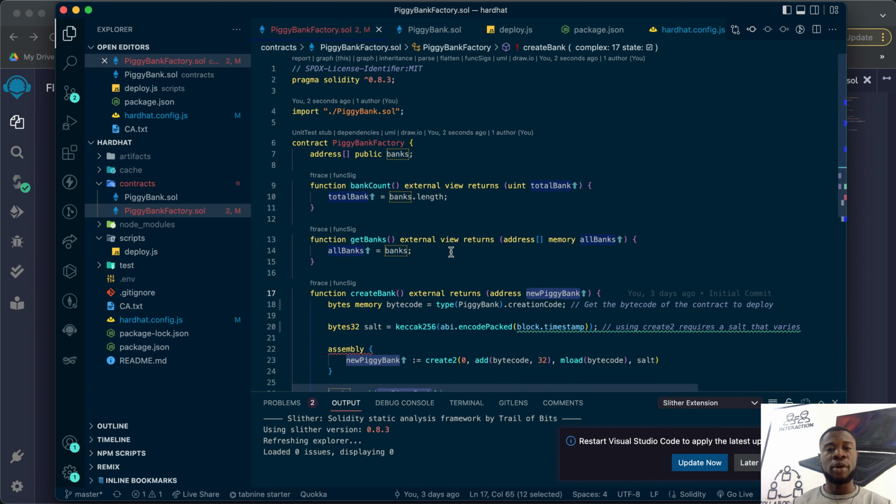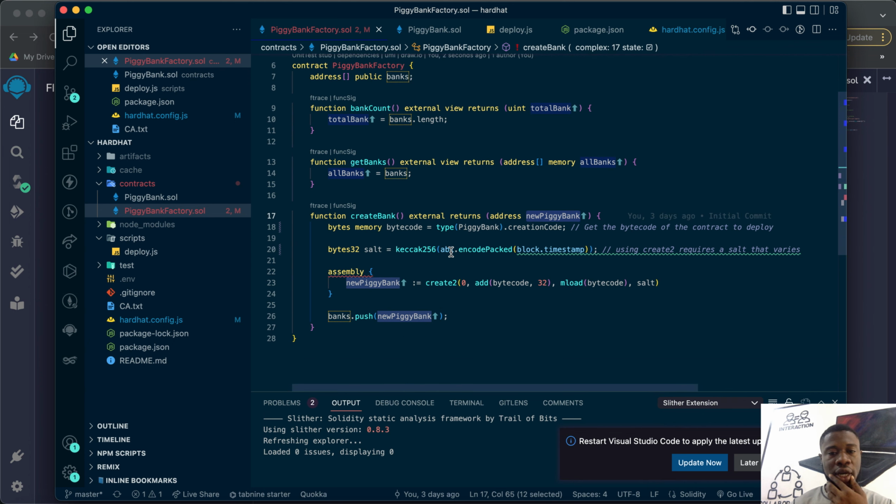I also deployed this contract on testnet. I deployed it on, what's it called again, Rinkeby testnet, and I've tested it and all of that. So yeah, that's basically it.